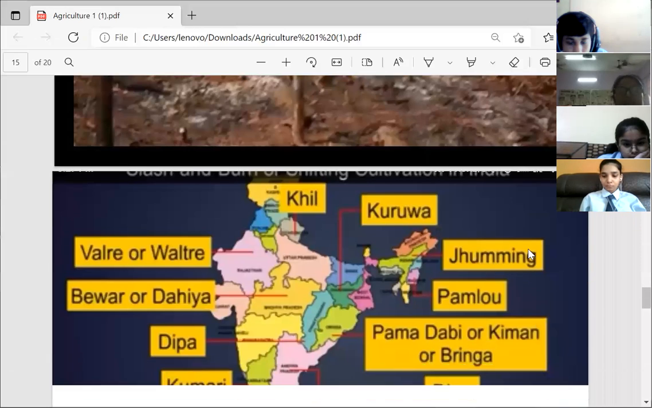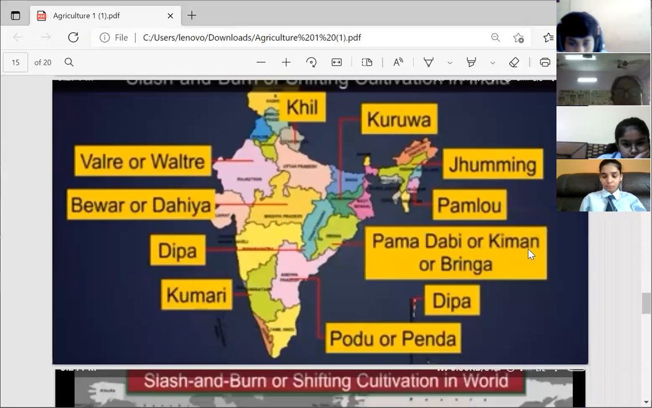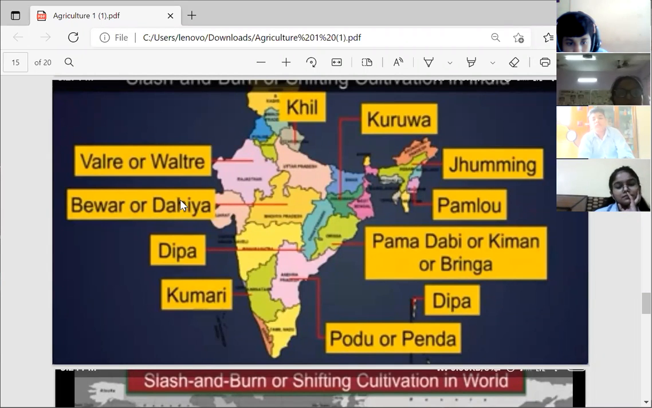Now, shifting cultivation or slash and burn agriculture is practiced all over India and is known by different names. The most common name of shifting cultivation is jhuming. It is known so in the eastern part of India. In the eastern part of India, it is known as jhuming, whereas in other parts of India, it is known by different names. As you can see, in Orissa, it is known as Pamadabi. Then in Andhra Pradesh, it is known as Deepa. Then in Madhya Pradesh, it is known as Bewar. So it is known by different names at different places. In Chhattisgarh, it is known as Deepa. So different names are given at different places.